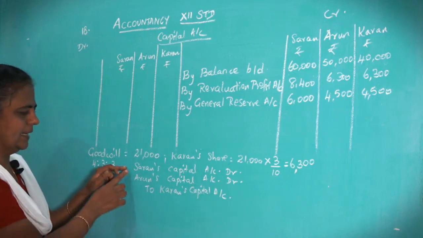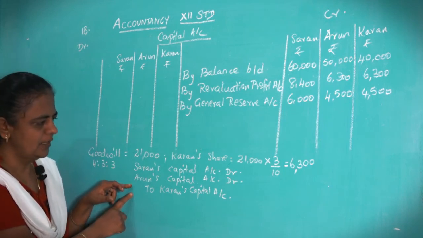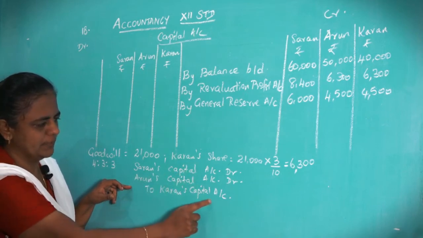Okay. This is the journal entry for adjustment of goodwill. We have learned this in previous classes. So what is the journal for that? Saran's capital account debit, Arun's capital account debit to Karan's capital account.